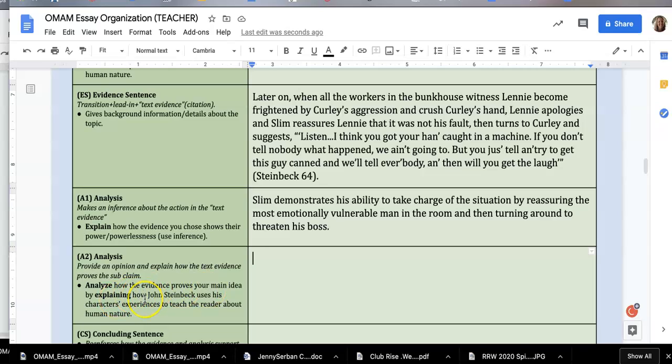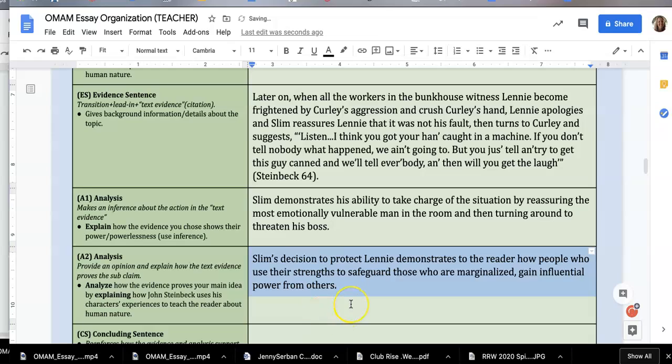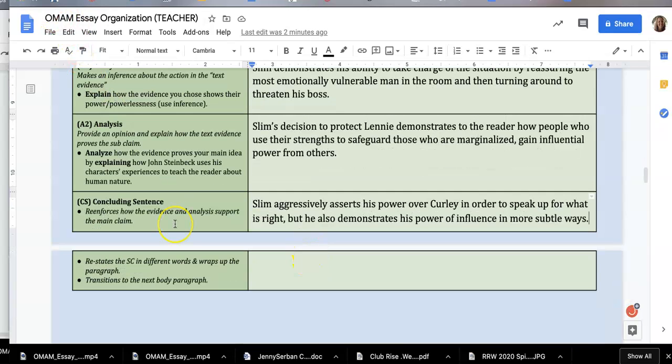And in this case, what I decided to do and what the reader learns is I kind of focused more on Lenny in this moment and how Slim shows power by taking care of Lenny. So I wrote, Slim's decision to protect Lenny demonstrates to the reader how people who use their strengths to safeguard those who are marginalized gain influential power from others. And I think that's very important to understand, that people have different kinds of power, and he is using his power of influence. The last sentence is a concluding sentence, and I need to transition to the next body paragraph.